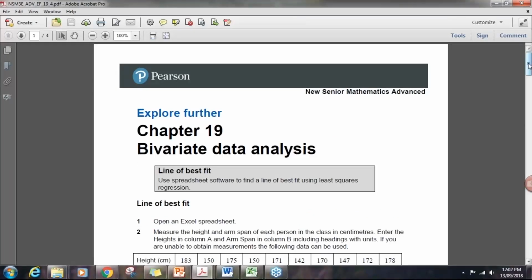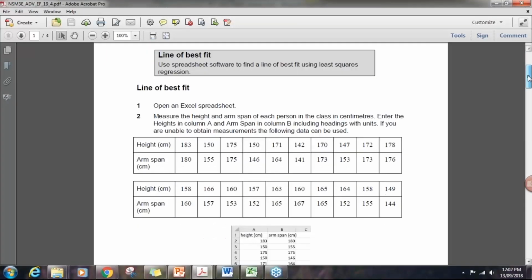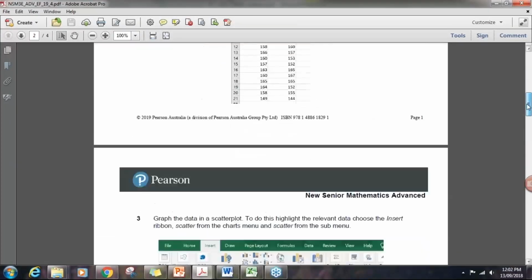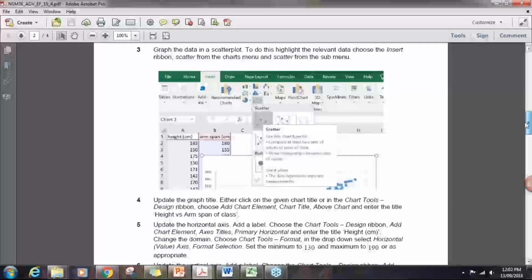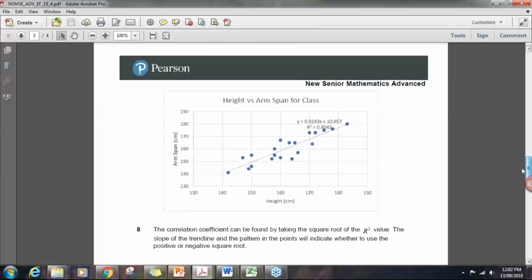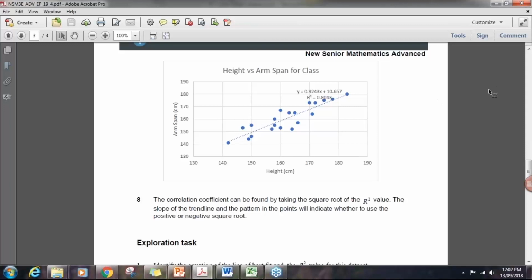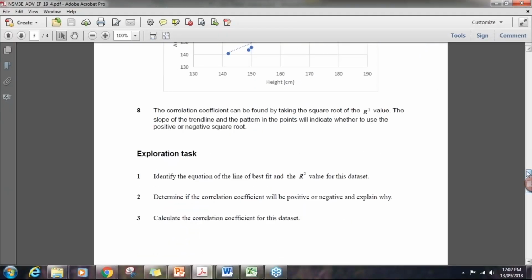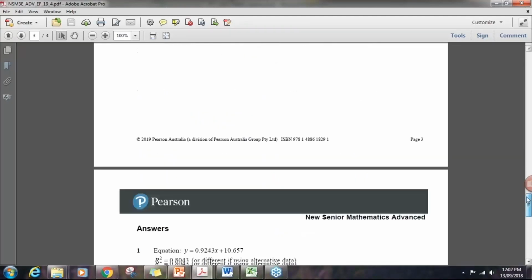The second example of an Explore Further activity will be from Chapter 19 on bivariate data analysis. Here we're looking at the line of best fit, and students are asked to use spreadsheet software to find the line of best fit using least squares regression. Students follow the instructions, enter the data into the spreadsheet, or provide their own data. The activity takes them through constructing not just a scatter plot, but also the line of best fit with accompanying regression equation. There are a few questions for students to reflect upon what they've constructed, as well as some suggested answers.